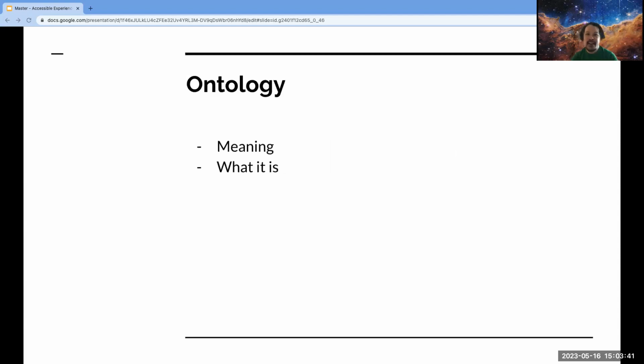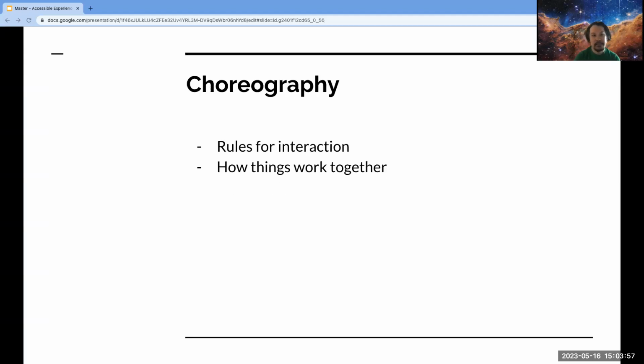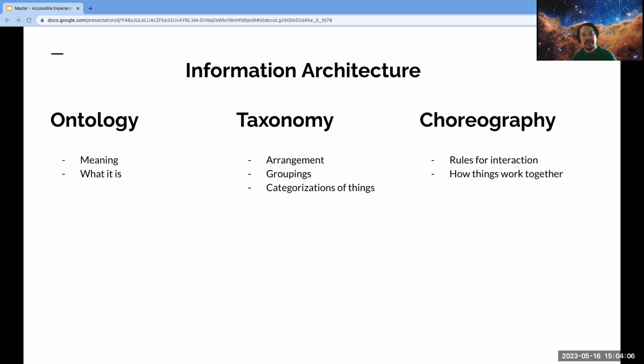So the first part of IA is ontology, the meaning of a thing, quite literally what it is. Second, taxonomy, defined by Dan Klein as arrangement. It's groupings and categorizations of things. And finally, choreography, rules for interaction. It's how things work together. So by defining these things, that's information architecture: ontology, taxonomy, and choreography.